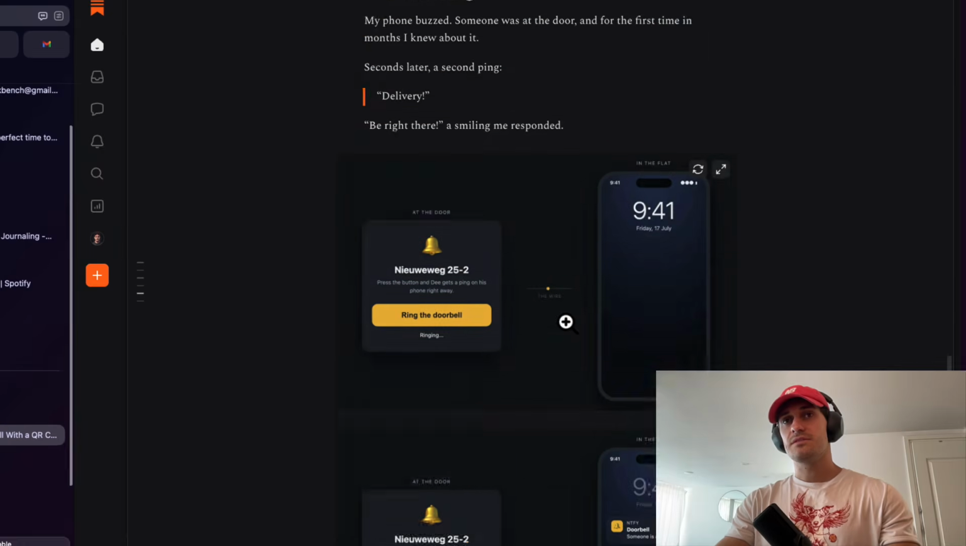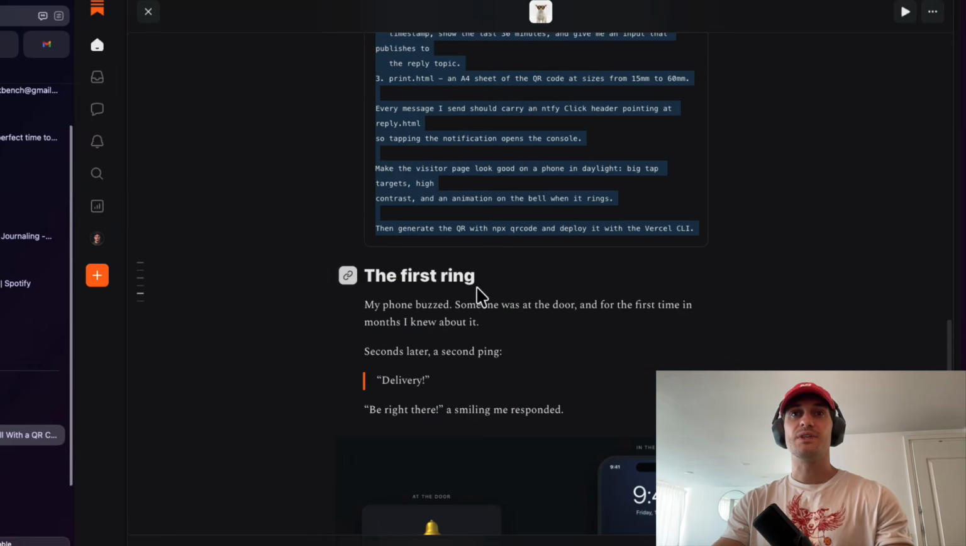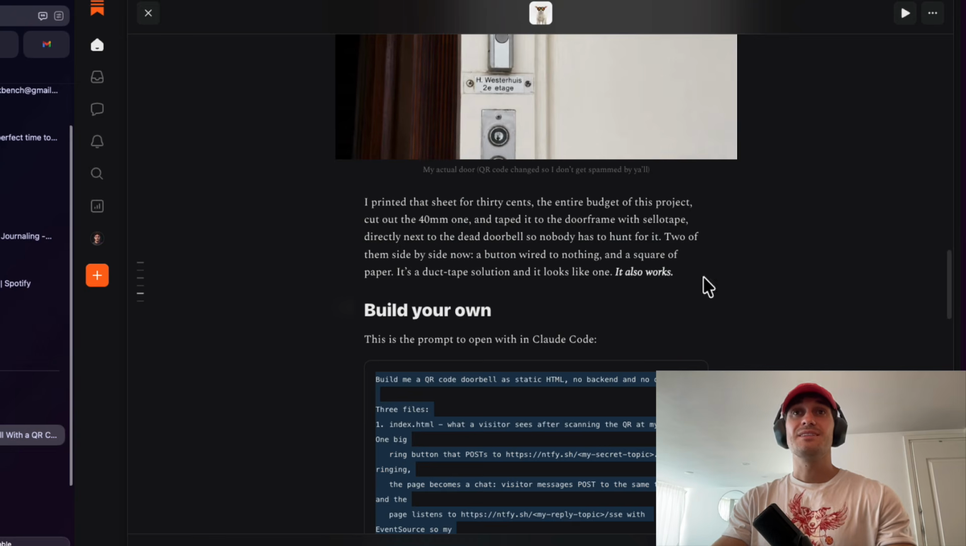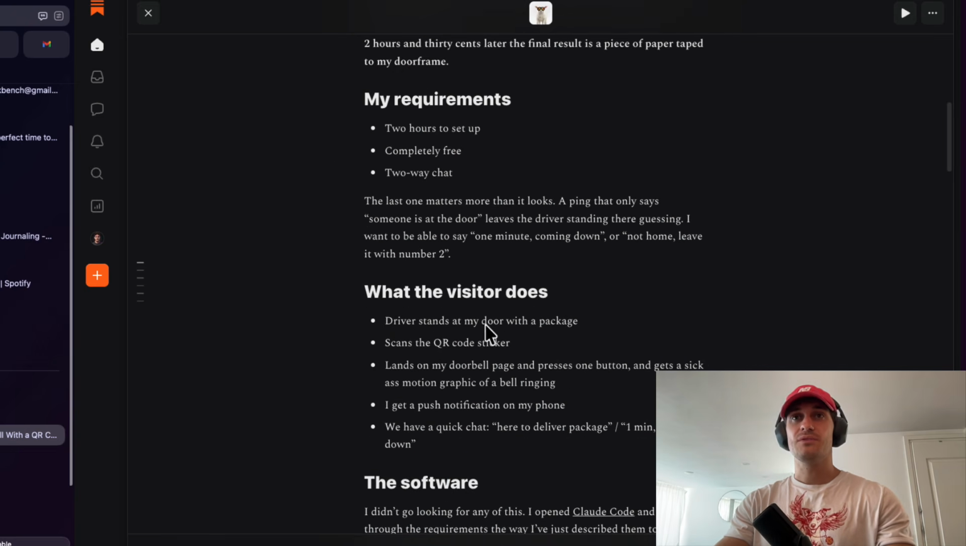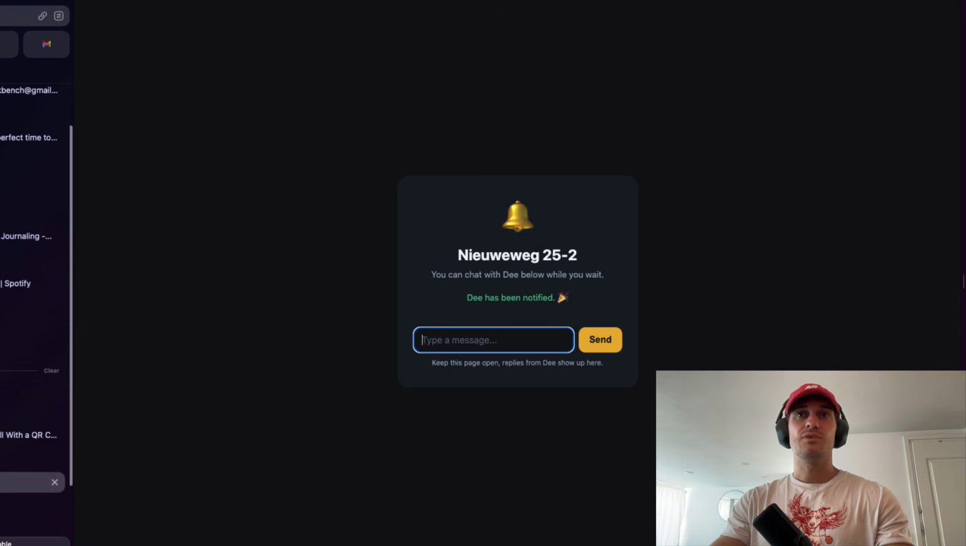But now we get to the fun stuff. The QR code is set up, so you just need to go print it. And Claude also creates a QR page for you that you can then cut out and then paste to your door like this. But now we want to make some changes to the doorbell itself.